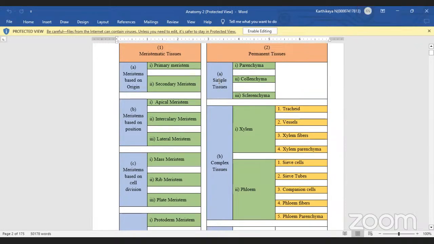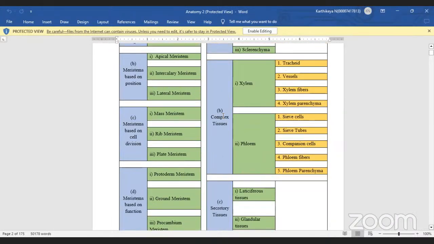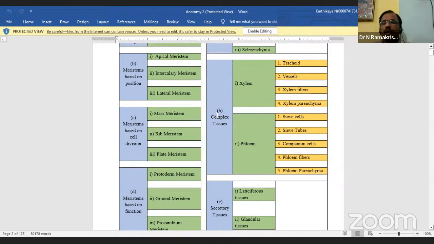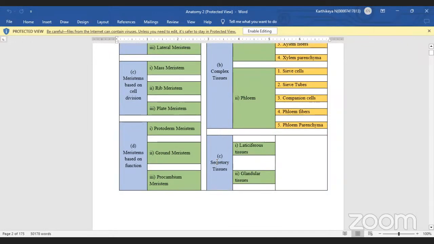Please write down the notes, or take down the notes. The second one, now you see, is complex tissues. What is the third one?